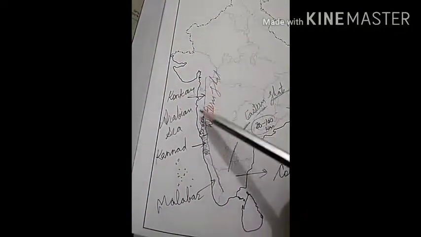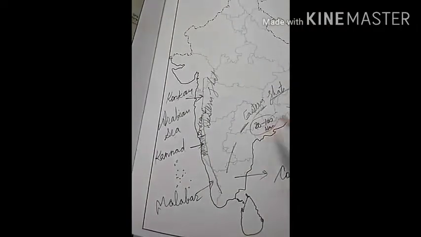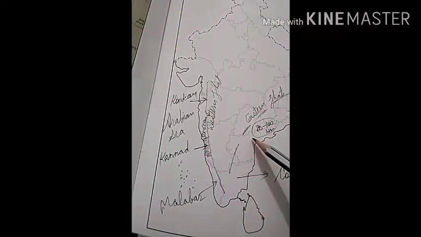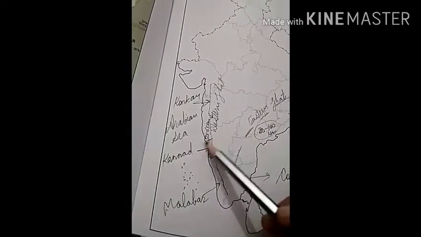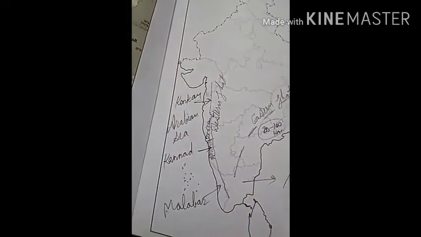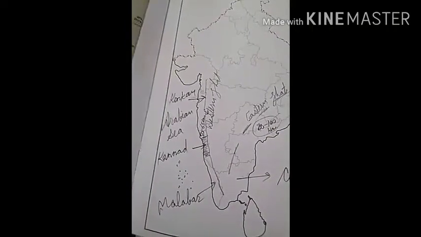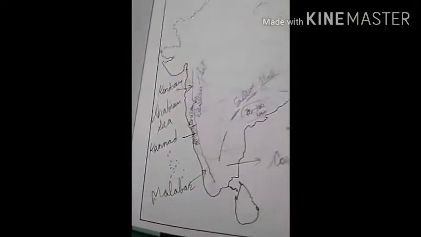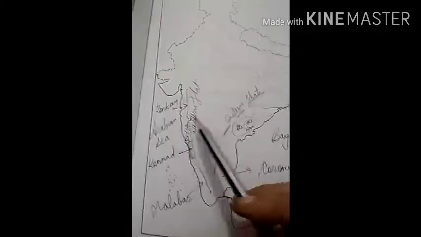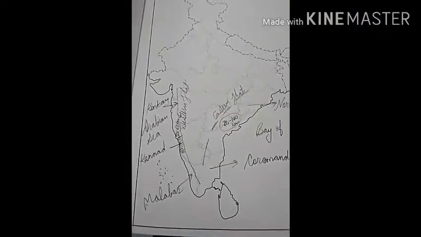These coastal plains are not as fertile as the Eastern Coastal Plains. Eastern coastal plains are made up of fine alluvial soil, while these plains are made up of coarse-grained soil. Eastern coastal plains receive less rainfall, while the western coastal plains receive maximum rainfall.